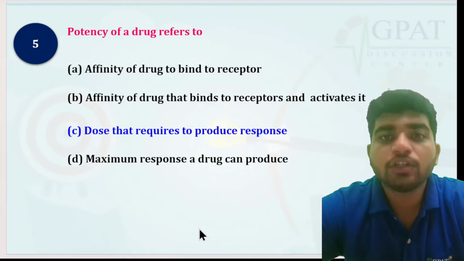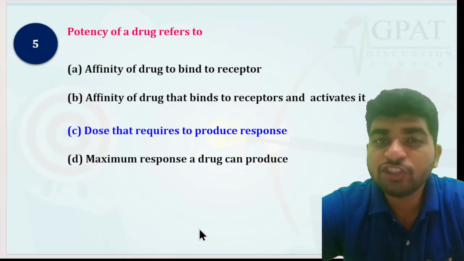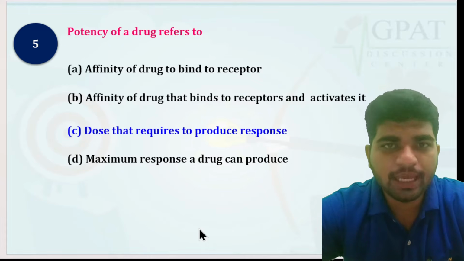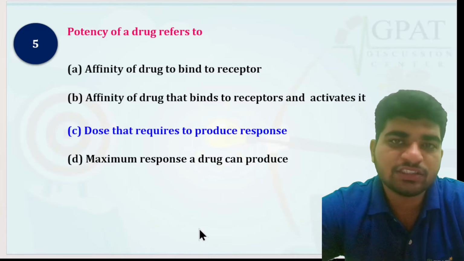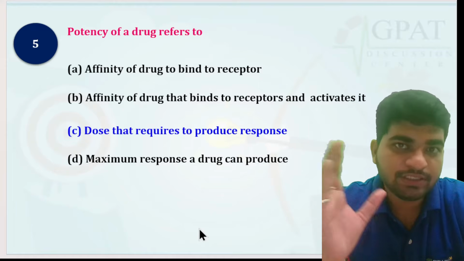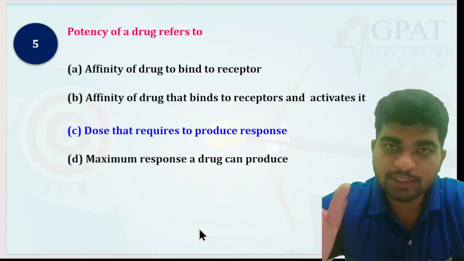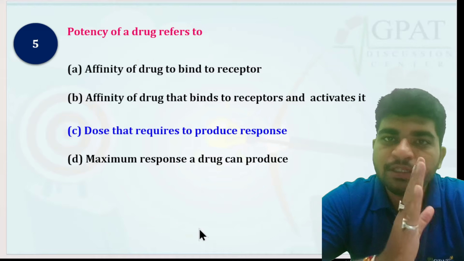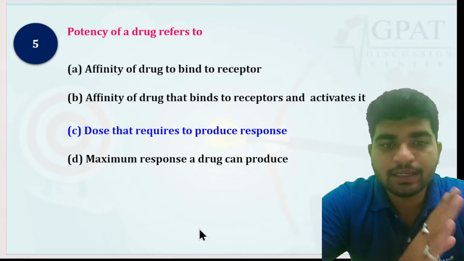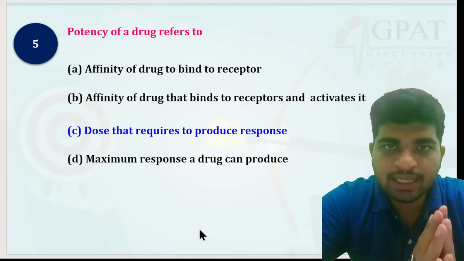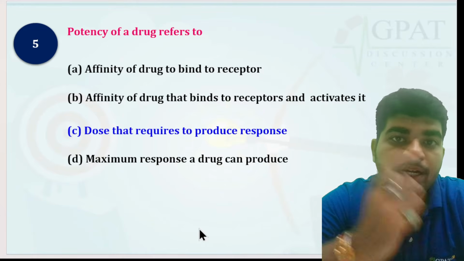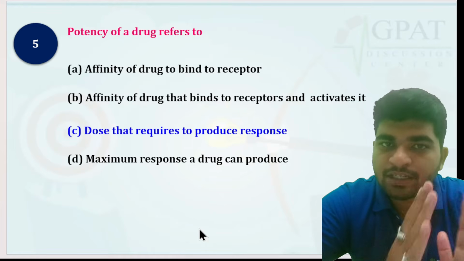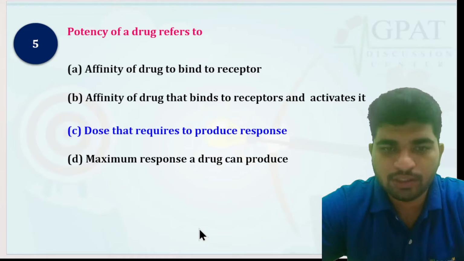Which drug is more potent? Your answer will be drug A, because drug A is usually consumed at a lower dose compared to the other drug, which is 50 mg. Drug A is usually taken as 10 mg and still shows the biological response. So that drug will be the more potent drug.